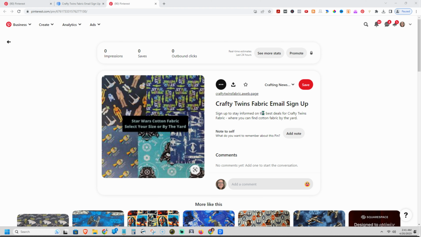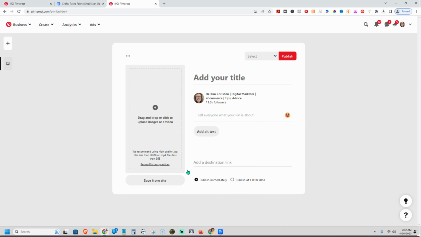This one says sign up to stay informed of the best deals for Crafty Twins fabric, where you can find cotton fabric by the yard. I set that up on the AWeber landing page, so I can change that out. But look, my image is not helpful for that. So I would probably want to have a dedicated image and go to the create and create pin and have an image, and I can put it on different boards and I can put the link in there. So here's the destination link. I could put the destination link, save 40% off cotton fabric when you sign up to the Crafty Twins fabric email list. And then we'll save 40% off cotton fabric.